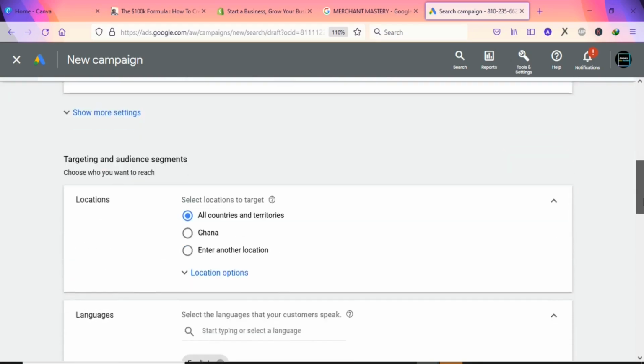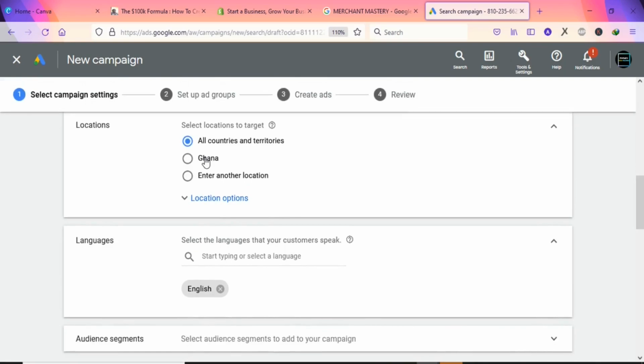Once that is done, you are going to scroll down and come here. This is very important, the location. You are going to select a location where you are likely to get sales. So you are going to be targeting tier 1 countries. We have United States, Canada, Australia, and New Zealand. Those are tier 1 countries that you can target to get sales. You see the product is costly, so you are going to be targeting countries where you are likely to get sales. If you target developing countries, you might not get sales and you will be wasting your budget.